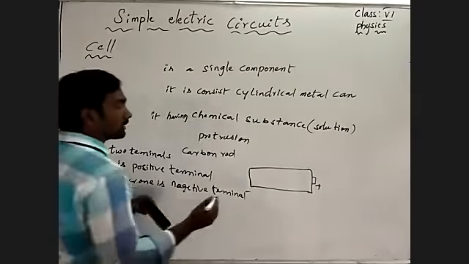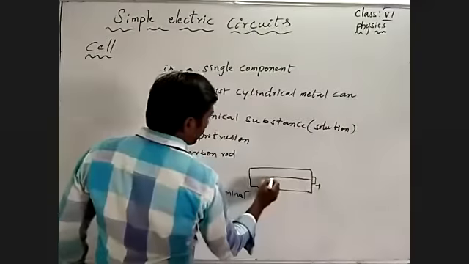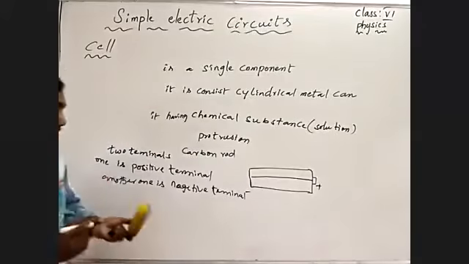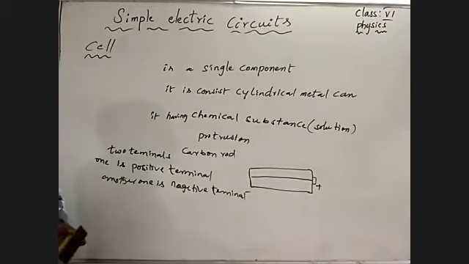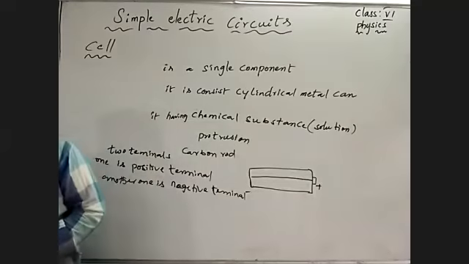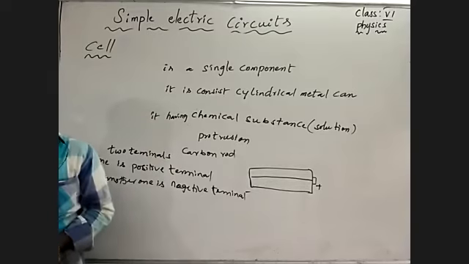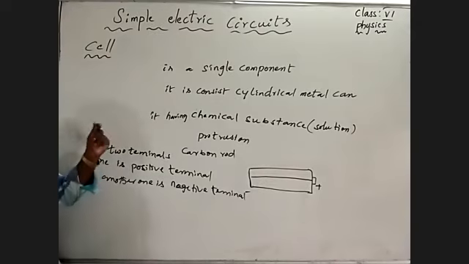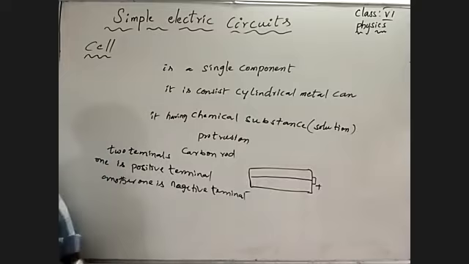Inside it consists of a carbon rod. The cell is a single component, consisting of a cylindrical metal can.